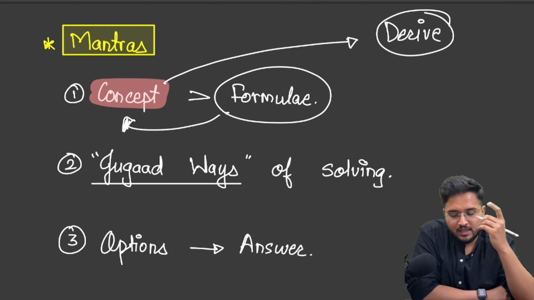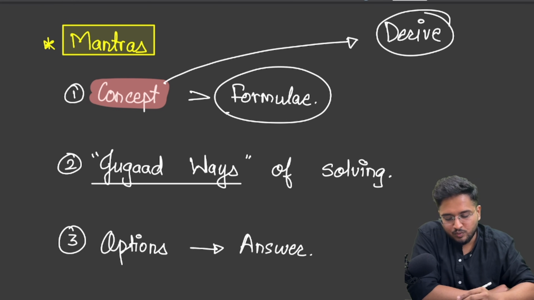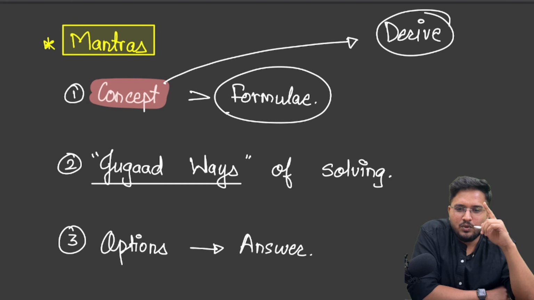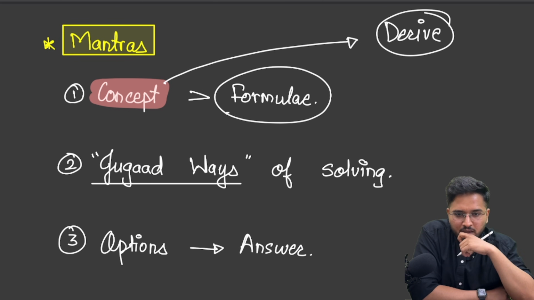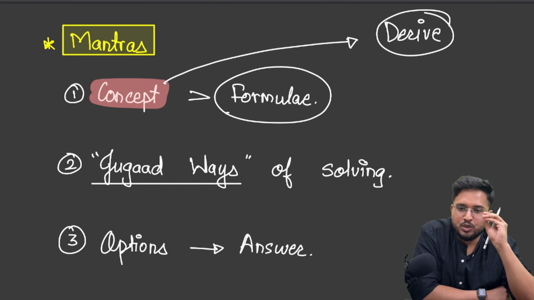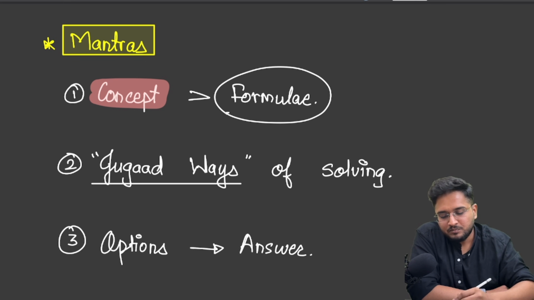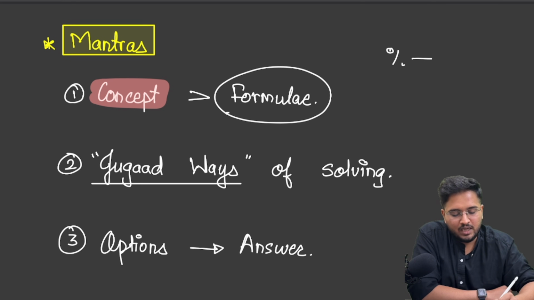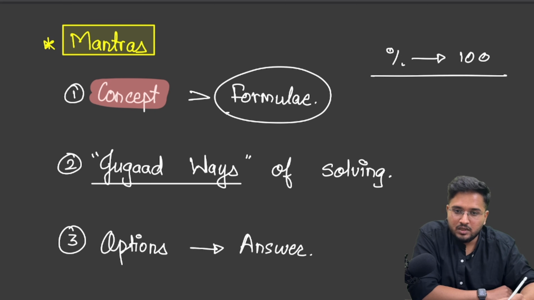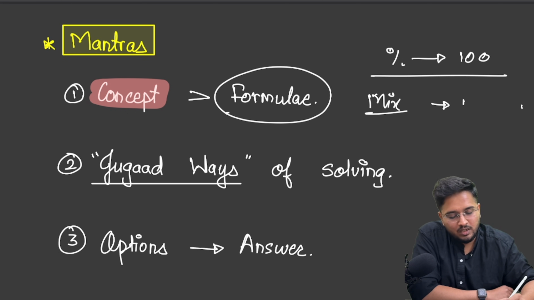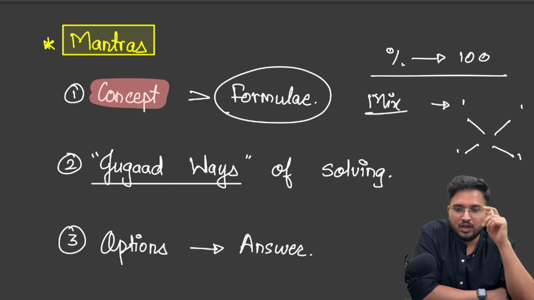Now, the second thing to focus on when it comes to quantitative aptitude is find out some jugaad ways of solving. For example, in every topic you will have some jugaad ways. Like when it came to the topic of percentage, no matter what the question, I used to try and convert it into 100 and solve it. When it came to the questions on mixture, I used to follow the X wala method, where you put in the values here and you get the answer. So follow these jugaad ways of solving.